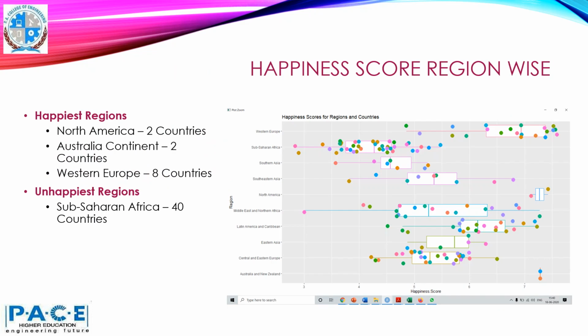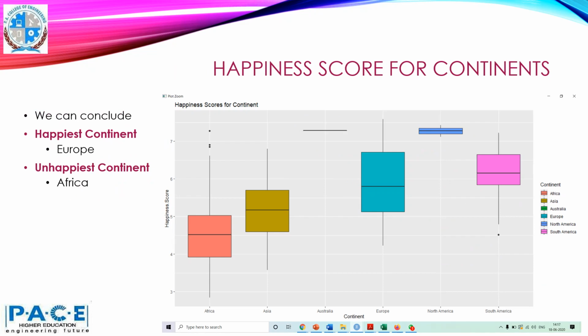Happiness score region wise. So happiest regions: North America 2 countries, Australia continent 2 countries, Western Europe 8 countries. These are the happiest regions. Unhappiest regions: Sub-Saharan Africa 40 countries. Then for the happiness score for the continents, we can conclude that the happiest continent is Europe and the unhappiest continent is Africa.